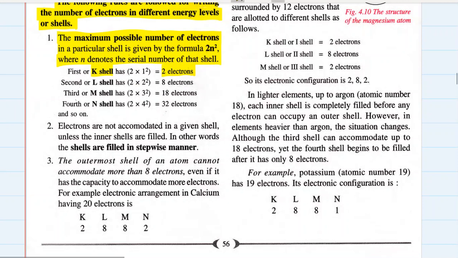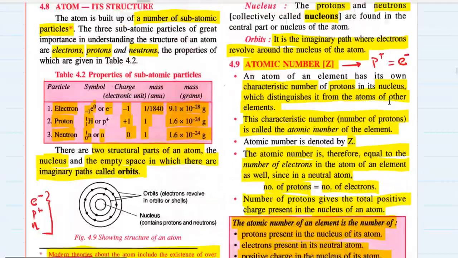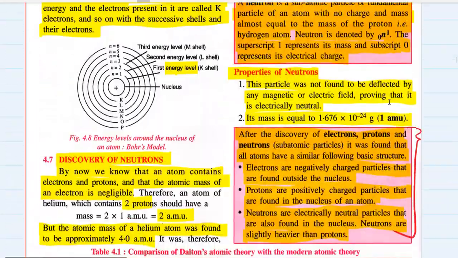The formula which gives the number of electrons in a particular shell is 2n square, where n is the number of shell. Remember in yesterday's class, in the last video, I told you that the shells were named K, L, M, N, O, P and so on, or they were numbered 1, 2, 3, 4.